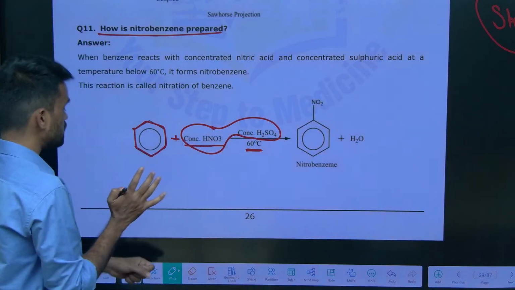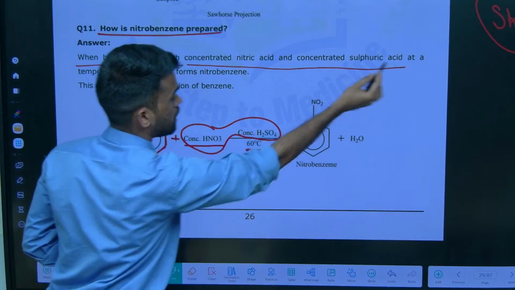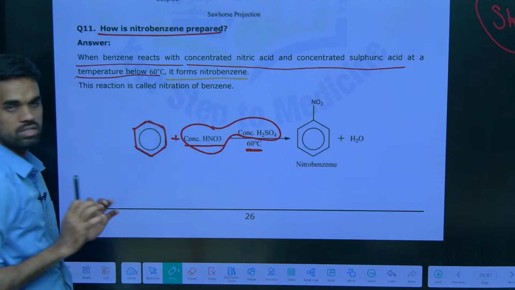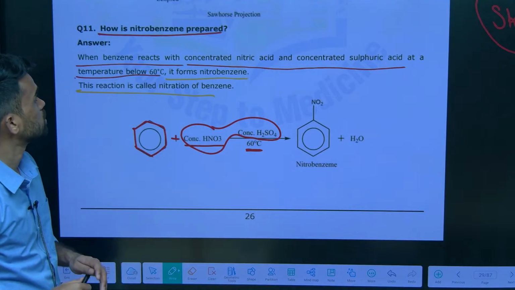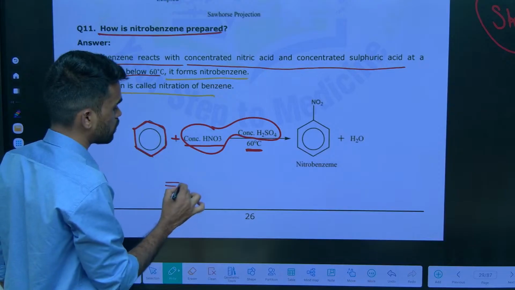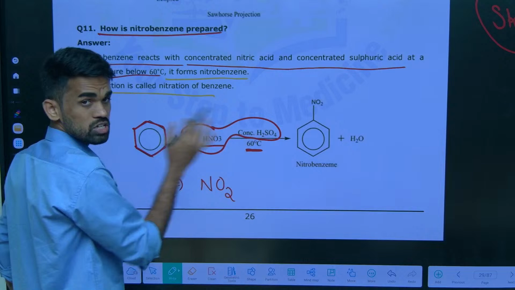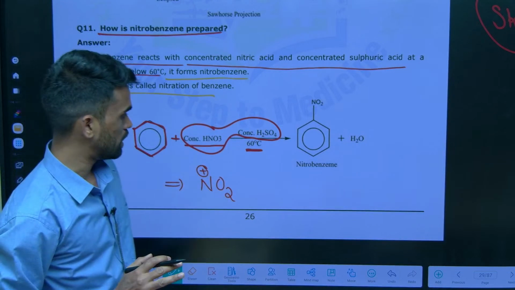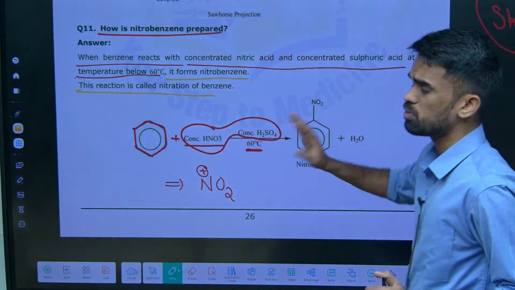Just read this. When benzene reacts with concentrated nitric acid and concentrated sulfuric acid at a temperature below 60 degrees Celsius, it forms nitrobenzene. That's it. This reaction is called nitration of benzene. Now, if you want to write one extra point, the electrophile in the nitration of benzene is the nitronium ion, NO2 plus. Since it is a 2 marks question, if you mention this, you will get full marks.